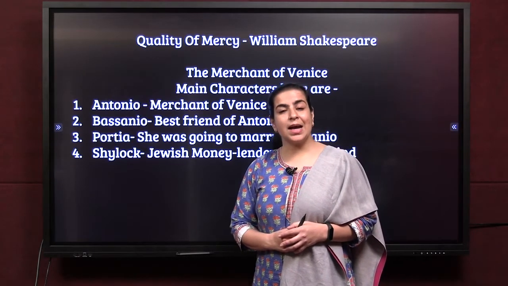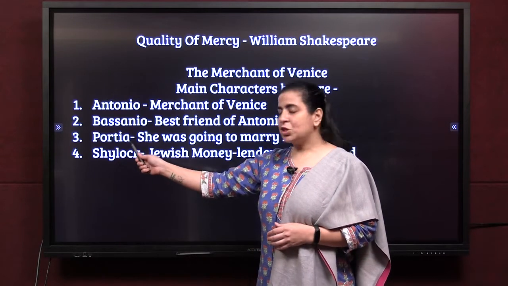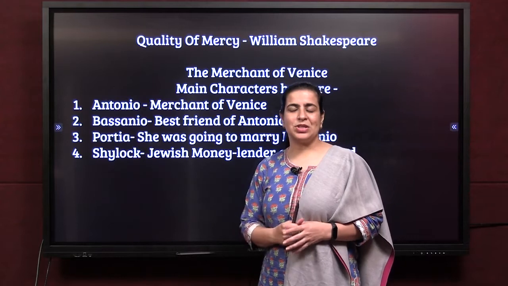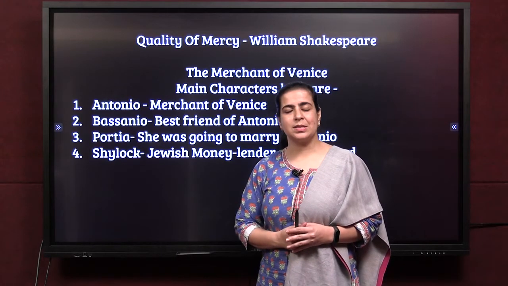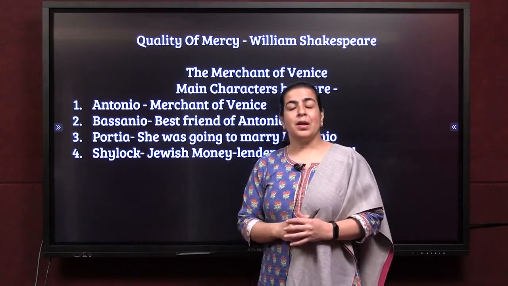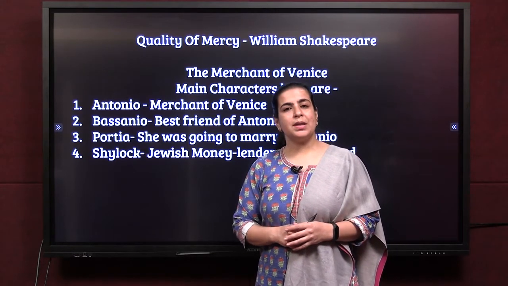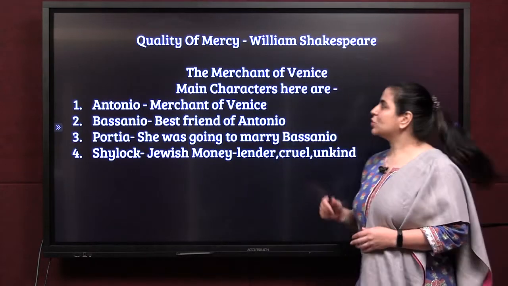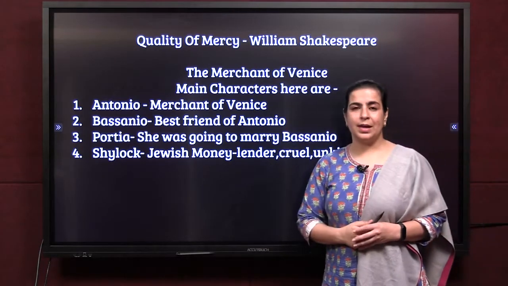So in this entire poem, Portia is requesting Shylock to show mercy. She tells him that you don't know what mercy is. I will give you the money back. Give me some time. Now, what quality of mercy should be there in a human being? She is explaining in the whole poetry. So, let's do one by one a line of explanation.